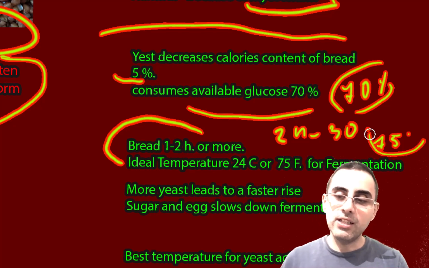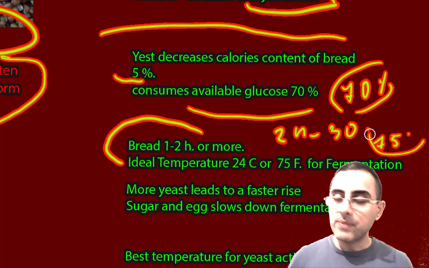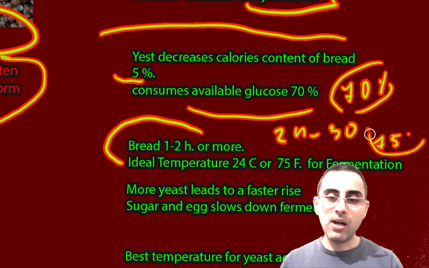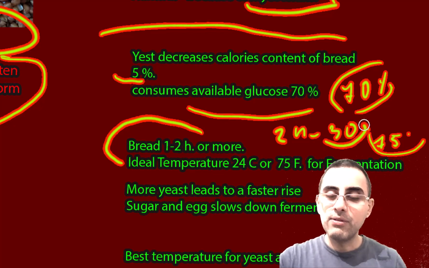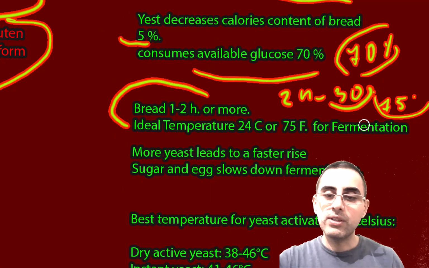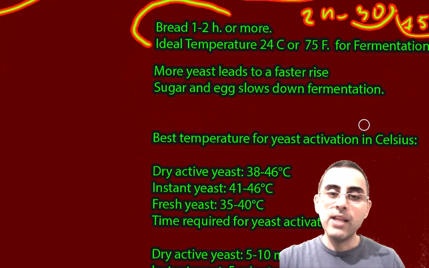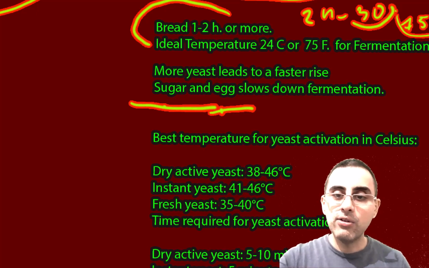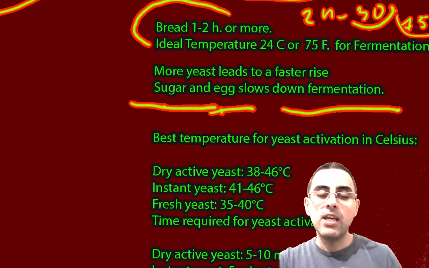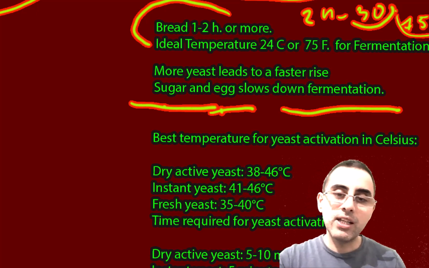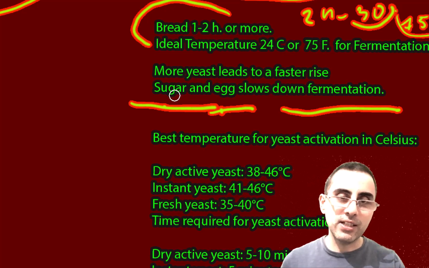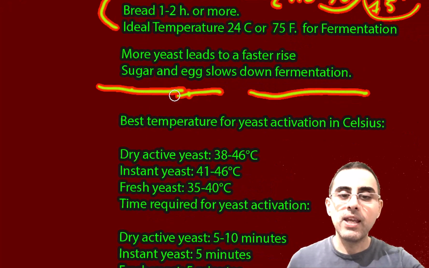Sometimes more is needed, sometimes less. It depends. You can observe your dough and decide, but on average it's 1 to 2 hours at around 30 degrees Celsius or 24 degrees Celsius. And if you add lots of sugar to your dough, and egg also, it slows down fermentation. But some minimal sugar can speed up the fermentation time, not increase it.